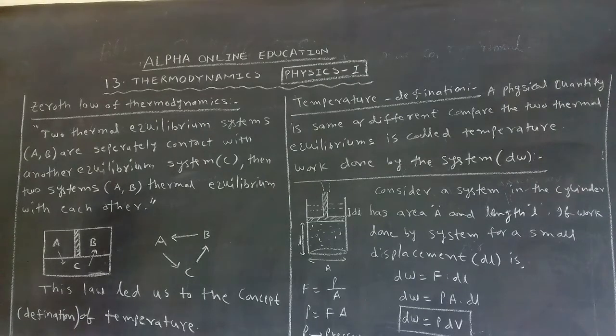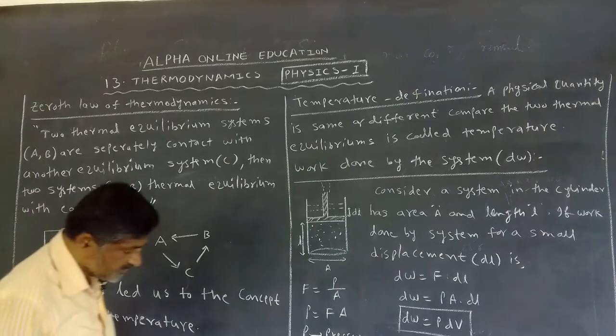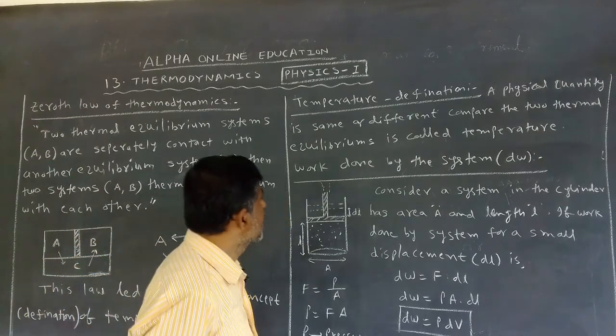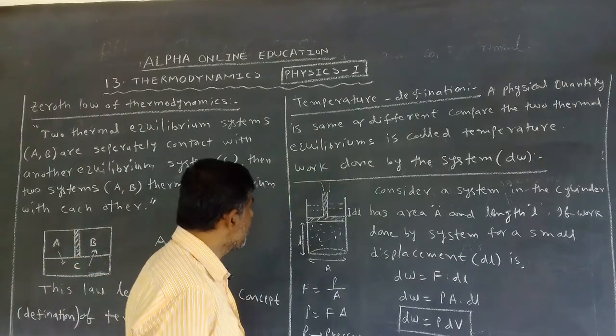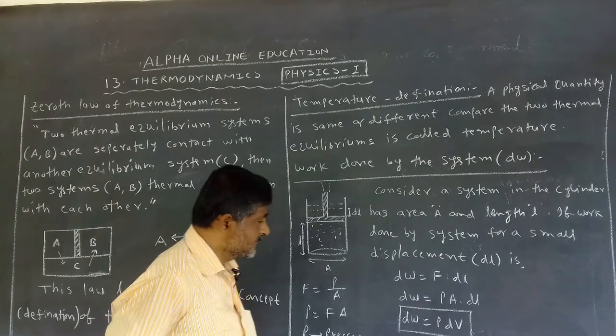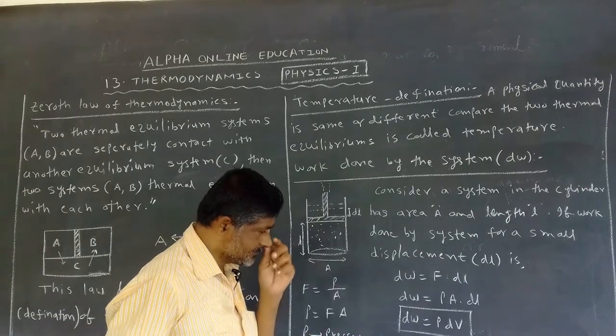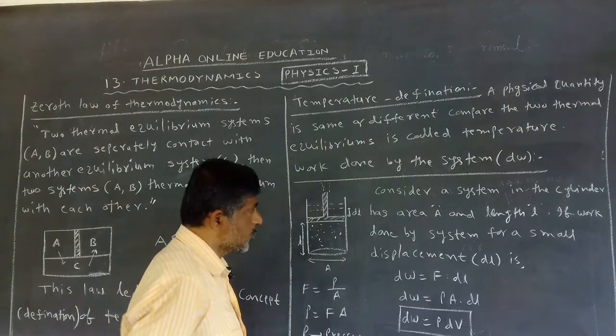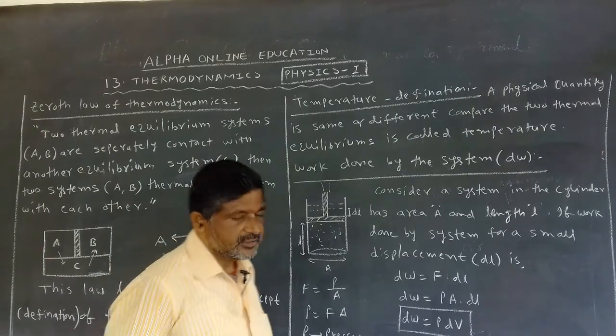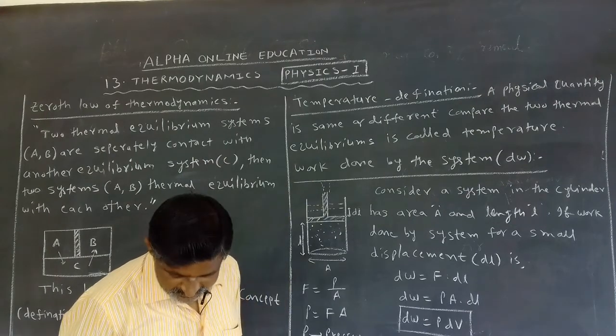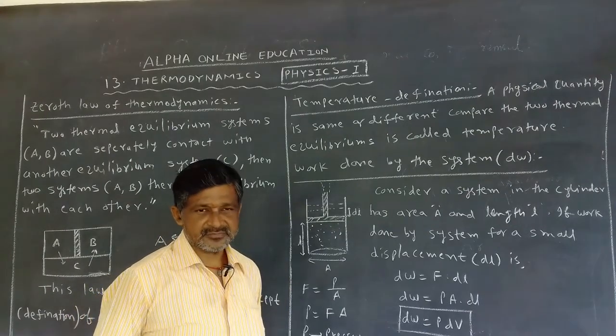Means a physical quantity is same or different, compare the two thermal equilibriums is called temperature. Okay, this is the definition of temperature. And next, one small topic. In this topic we derived one equation. This equation we can use number of times in this chapter.